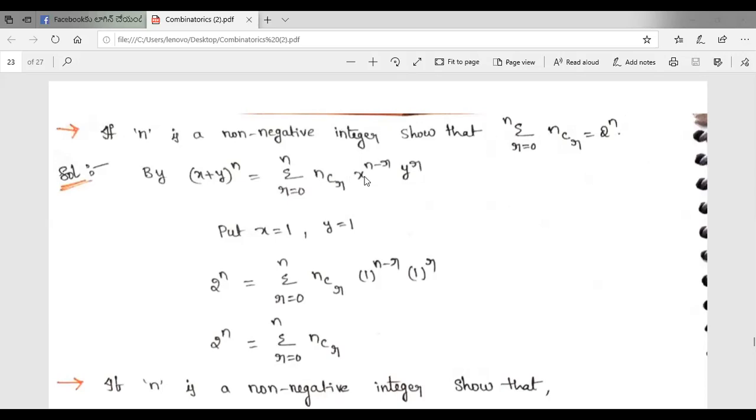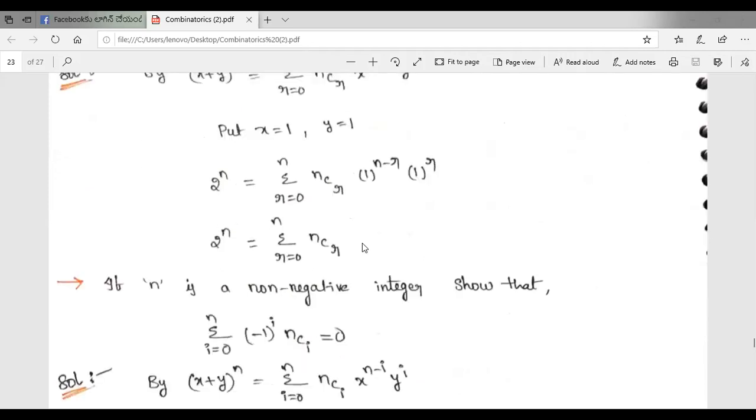So 2 power n is equal to summation r is equal to 0 to n, nCr. In place of x we put 1 power n minus r, and 1 power r. Anything 1 power n minus r is equal to 1. So this becomes summation r is equal to 0 to n, nCr, which is the given problem. So summation r is equal to 0 to n, nCr is equal to 2 power n. Hence proved.